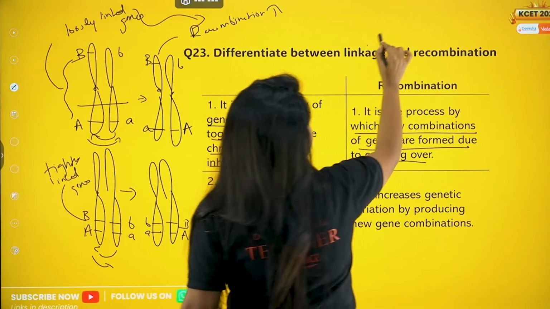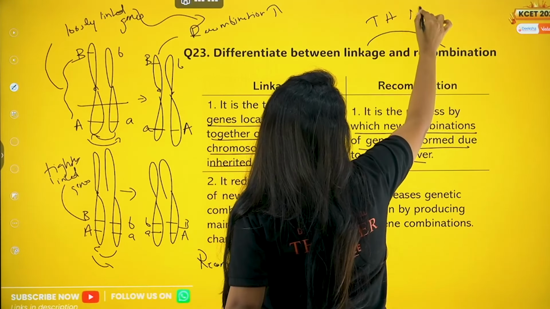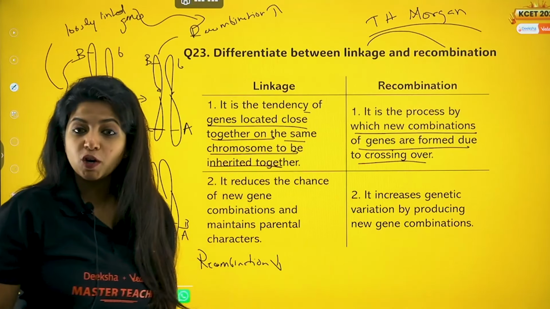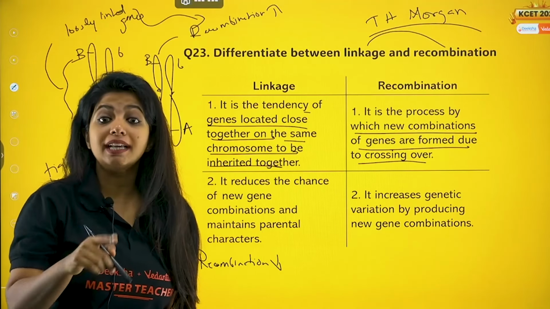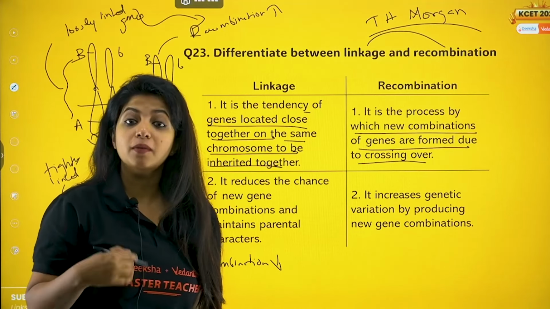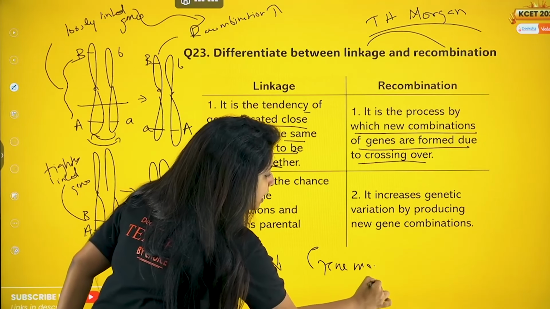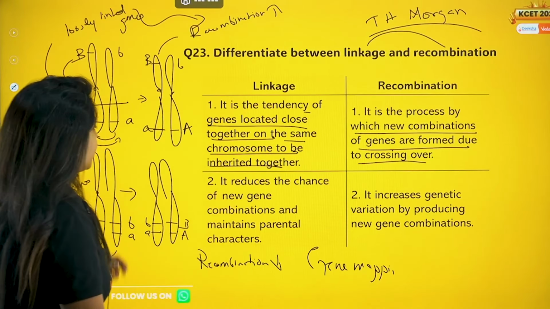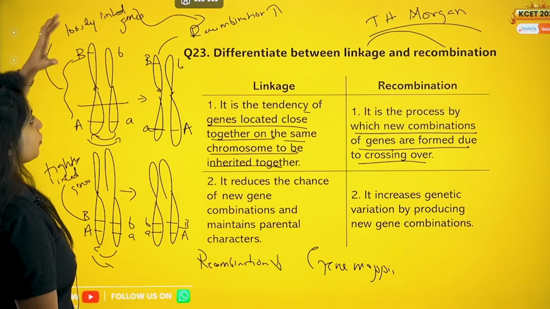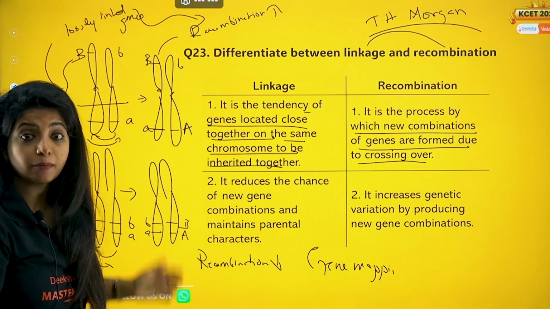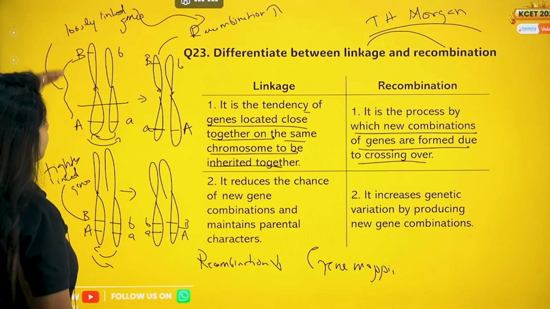Who put up these two terms? It was Thomas Hunt Morgan who gave linkage and recombination. And his student Alfred Sturtevant came up with something else known as gene mapping. He said that if I know the percentage of recombination, and if it is, say, 37%, that means there is a large gap between the genes.